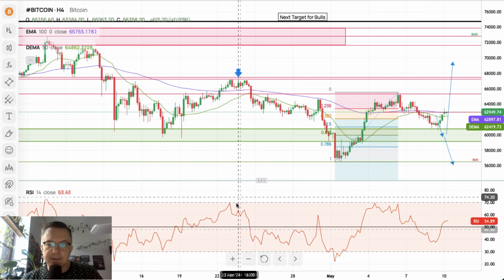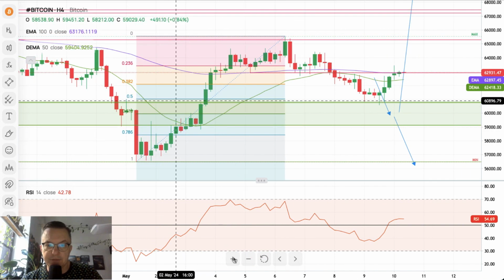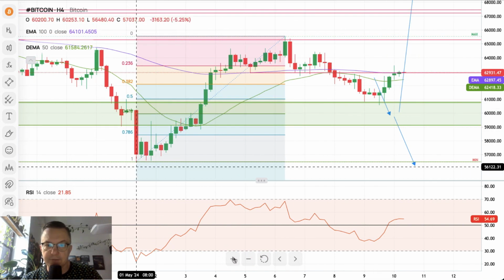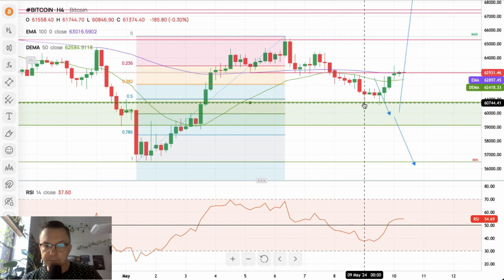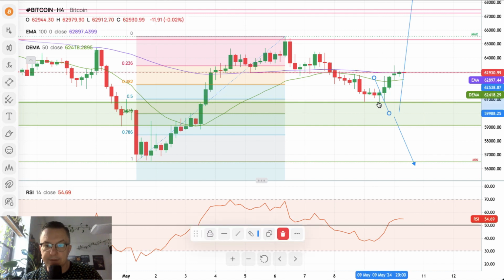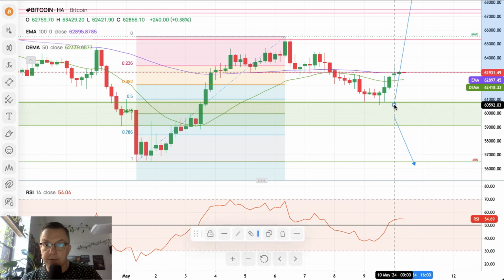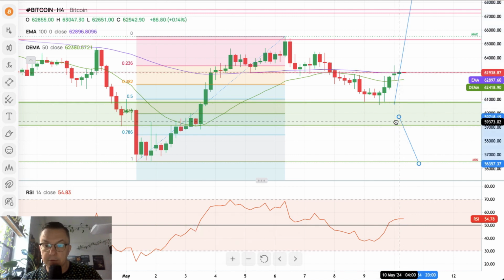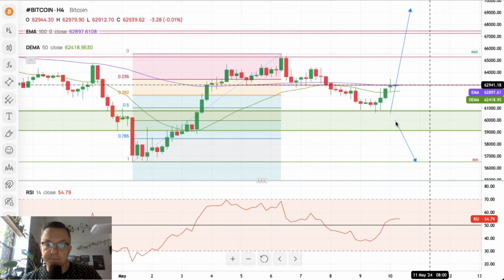And last but not least, let's just take a look at Bitcoin. What do we see here? At Bitcoin, we retraced 50% of the last swing up. So we are here. We bounced from the demand zone, the upper line of the demand zone. So this is something that we have already done. And of course, we got this scenario going on right now, because that's the key zone for the Bitcoin bulls.